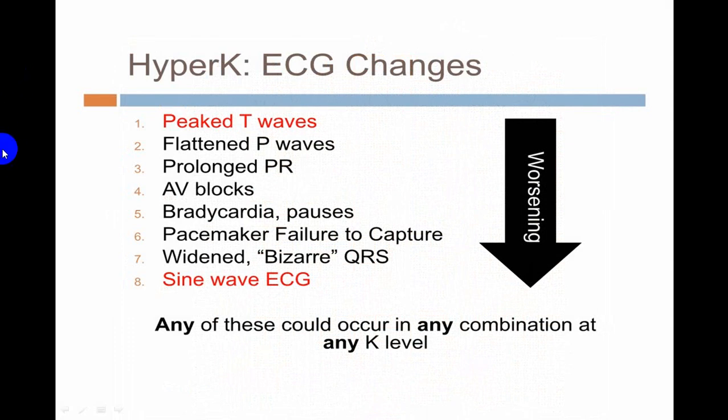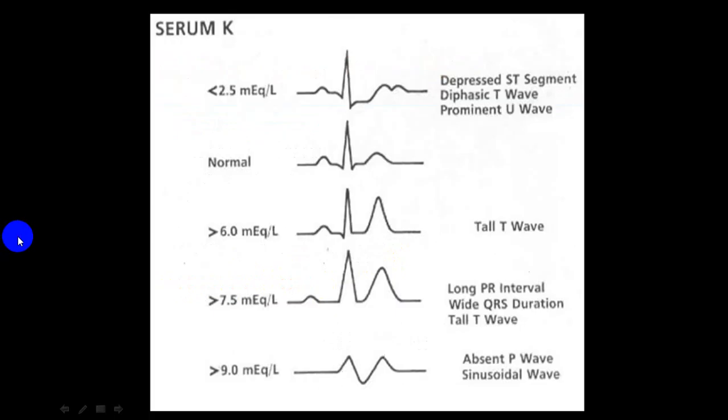This is how you diagnose hyperkalemia. Peaked T wave, flat P wave, prolonged PR. Because of prolonged PR, AV block. Usually because of this, there will be bradycardia and wide bizarre QRS complex, and this we call as a sine wave. I've already shown you before. Again, I'm repeating. You can see the P wave. This PR interval will slowly become prolonged. You can see here. Now this is first degree AV block.